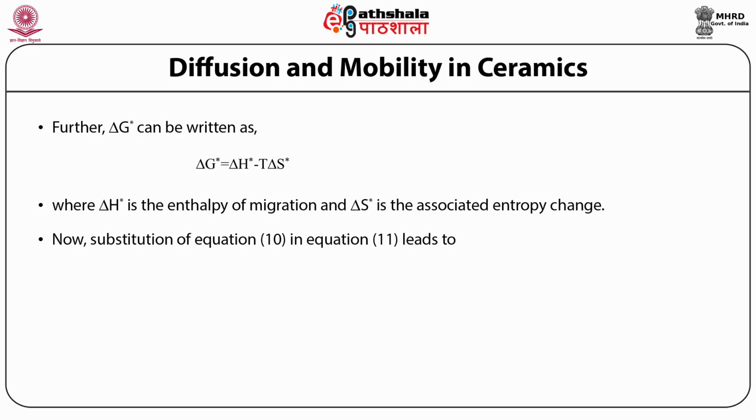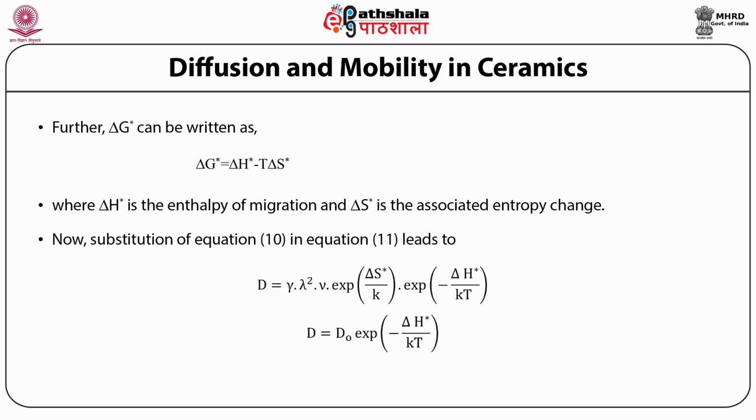So the diffusivity, that is D, is given as alpha lambda square nu exponential of delta S star by k into exponential of minus delta H star by kT, or it can be written as D equal to D naught exponential of minus delta H star by kT, where D naught is the pre-exponential factor, which is alpha lambda square nu exponential of delta S star by k.